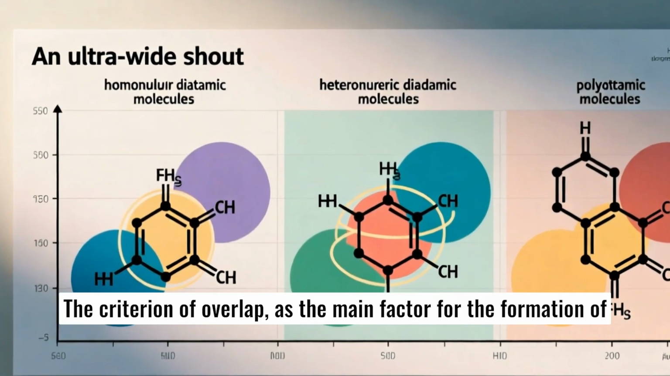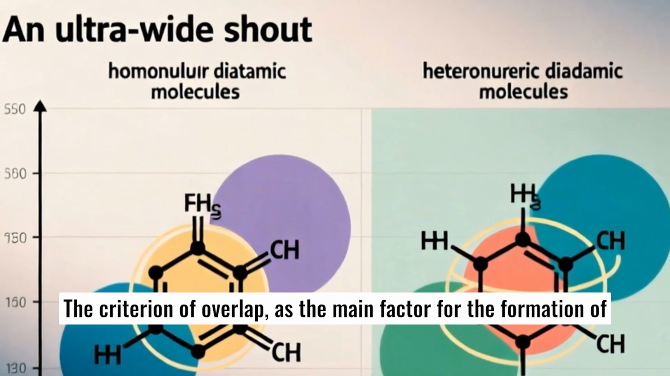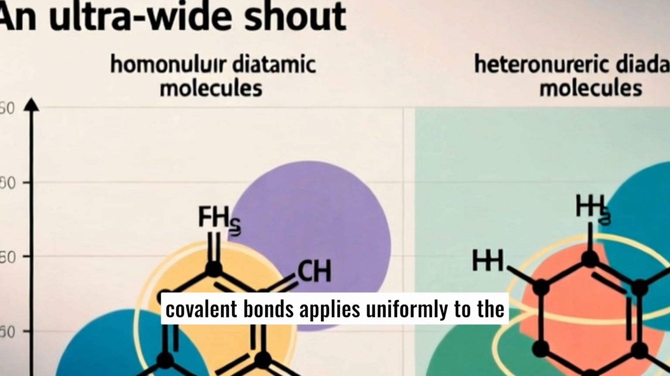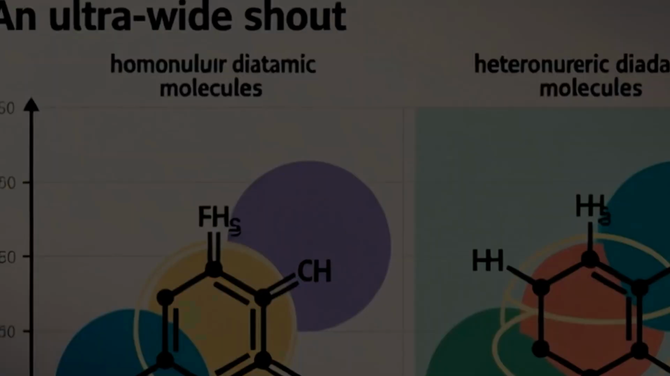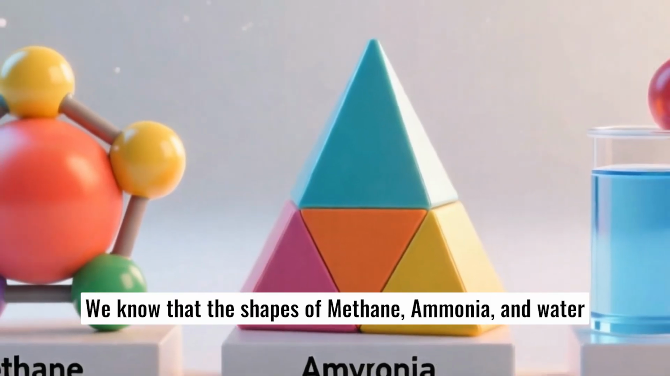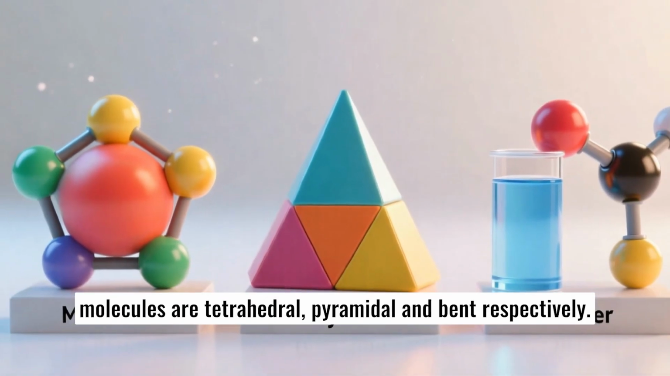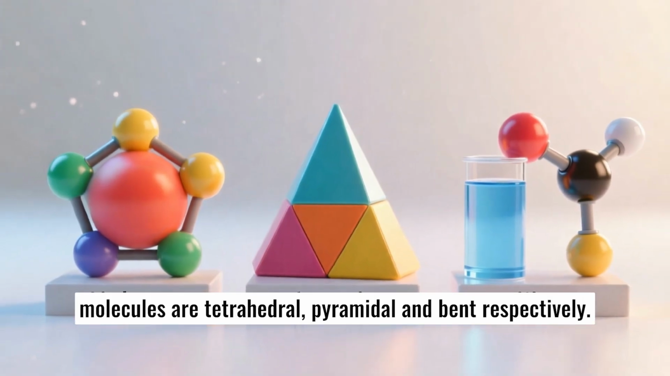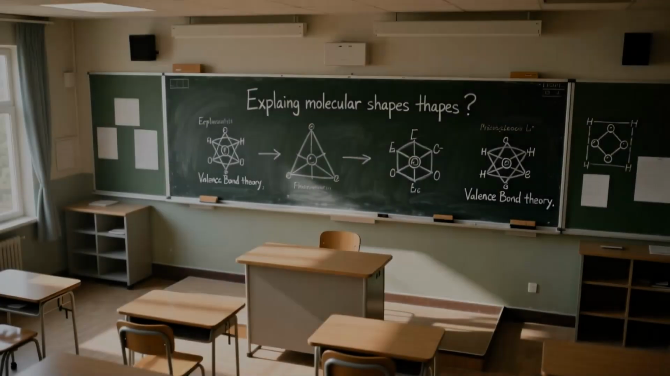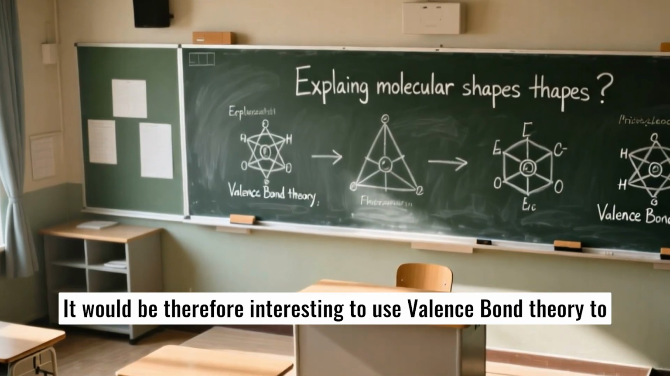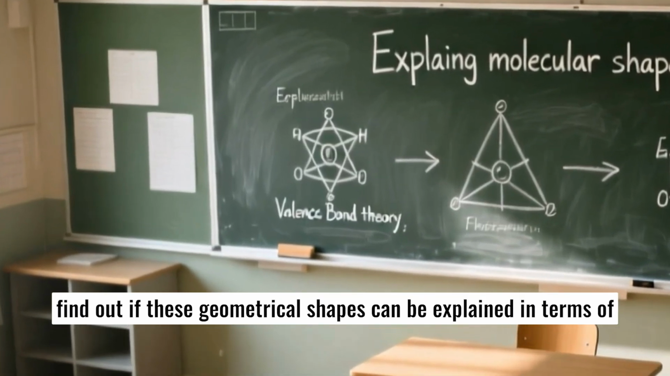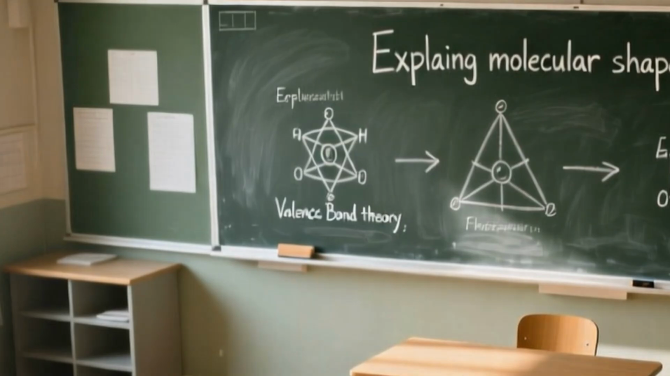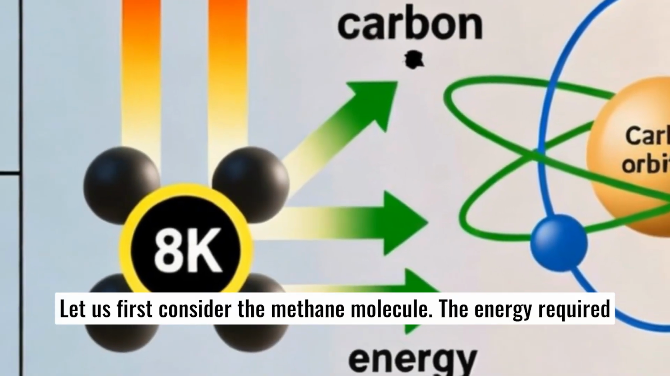The criterion of overlap as the main factor for the formation of covalent bonds applies uniformly to homonuclear and heteronuclear diatomic molecules and polyatomic molecules. We know that the shapes of methane, ammonia, and water molecules are tetrahedral, pyramidal, and bent respectively. It would therefore be interesting to use valence bond theory to find out if these geometrical shapes can be explained in terms of the orbital overlaps. Let's first consider the methane molecule.